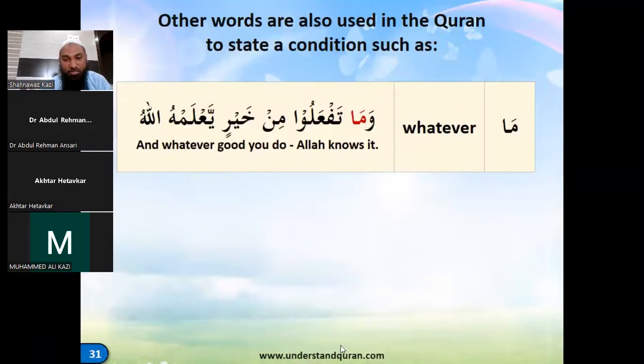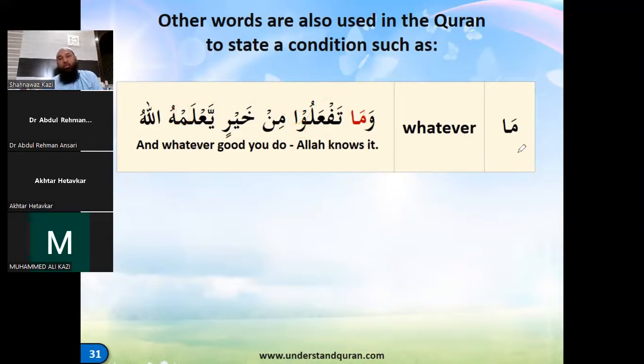Because this is a conditional sentence, it is showing the effect. I'll highlight it so that it becomes a little clear. So as we said, ma will act as a double chopper. One is the noon here is dropped. And the second is ya'lamu becomes ya'lam. This is sukoon here. Right? That is why it is a conditional sentence. So this ma is affecting two places. One is here, the noon is dropped, and second is the sukoon that is coming here. These two effects are happening because of the ma, and that's why this ma is a condition.